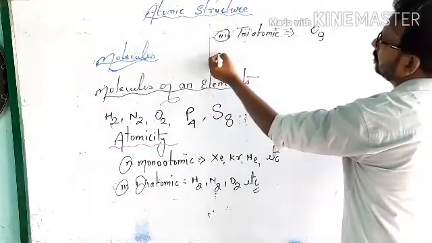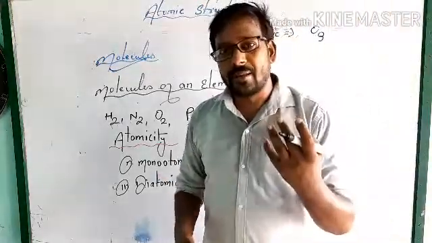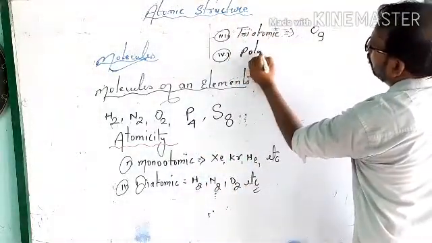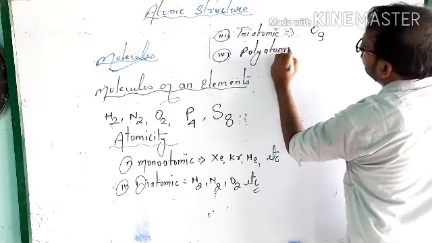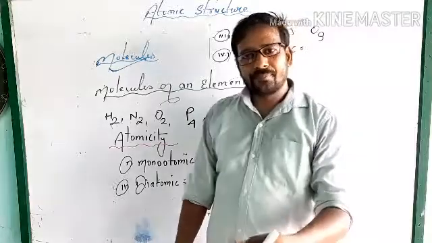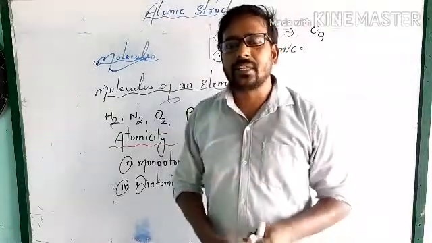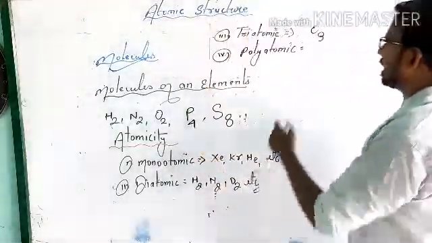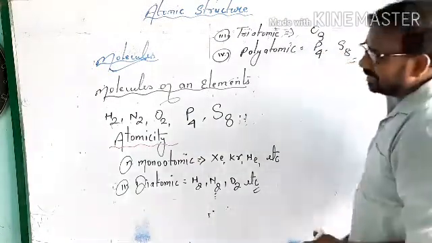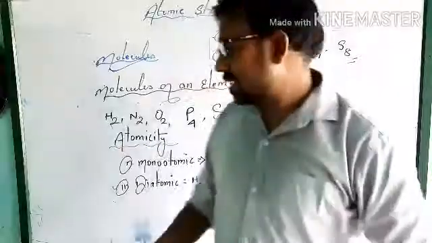Now there is no need to say tetraatomic, where tetra means 4, or pentaatomic. Simply we write polyatomic. What do we mean by polyatomic? The molecule which has more than 3 atoms is called polyatomic. You can write the examples P4 and S8. These are present in the form of polyatomics.